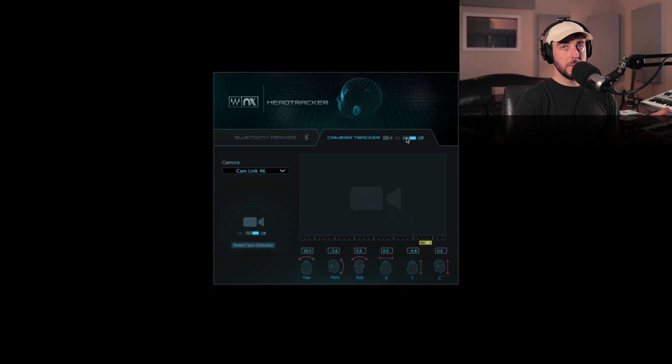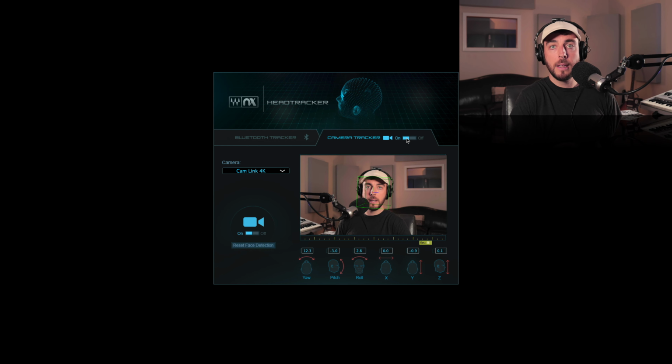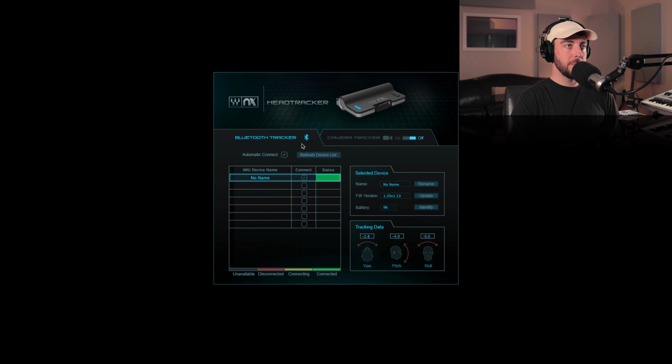You can also use the camera tracker on your laptop or connect it to your computer. Just turn that on and then it will map your face and then follow your movements that way. Since my camera is off center right now, I'm going to utilize the Bluetooth tracking device. There's a little button up top. I'll just click that and then it should connect. And then we should see our tracking data down here. Yep, so we're good to go.